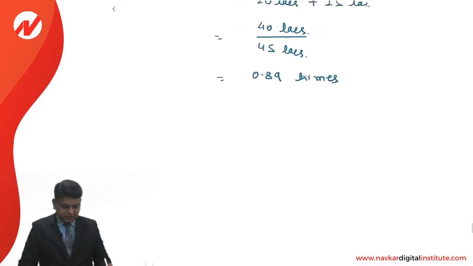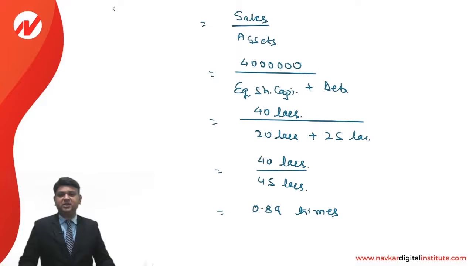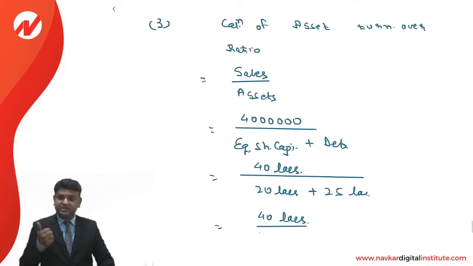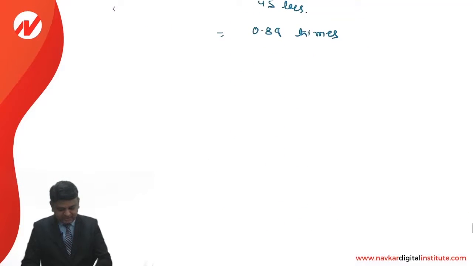We understand, dear students, that the asset turnover ratio indicates the value of the sales for every 1 rupee of the asset. The industry has an asset turnover ratio of 1.6 and this company has an asset turnover ratio of only 0.89. So the asset turnover ratio of this company is comparatively less. So definitely the turnover ratio of the company is not so encouraging. That is the kind of comment that we have to write. So write an answer.